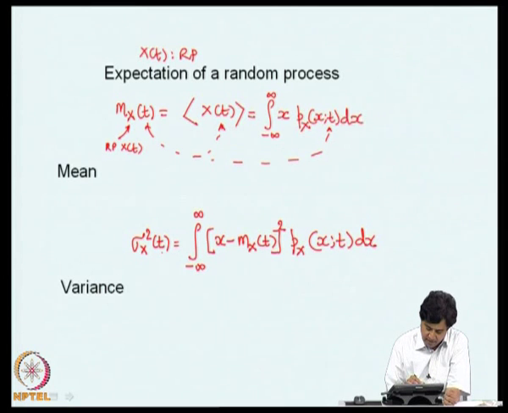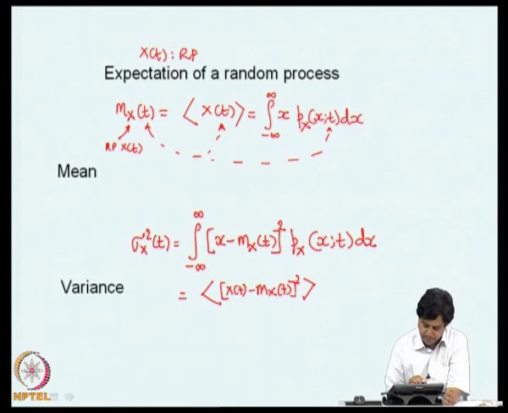Again, this is a function of time t, because this is nothing but the expected value of x of t minus mx of t whole square. So, at t I have a random variable x of t and I am talking about its variance. Its mean is mx of t, therefore, all the subscripts and arguments are to be understood. The context of this should be understood.